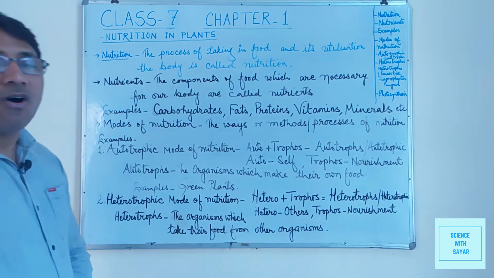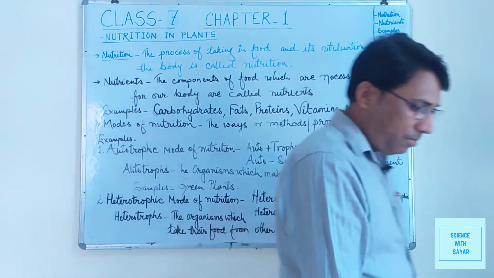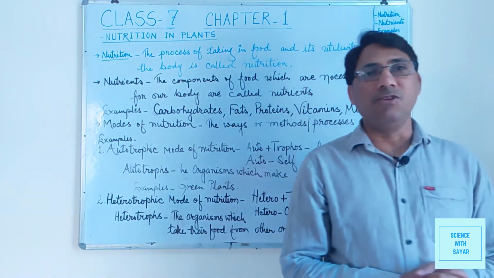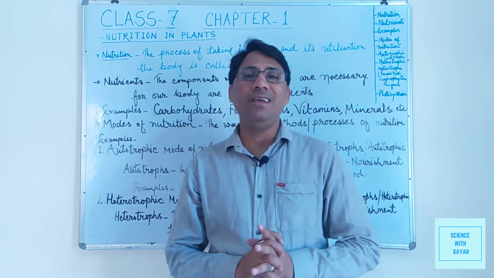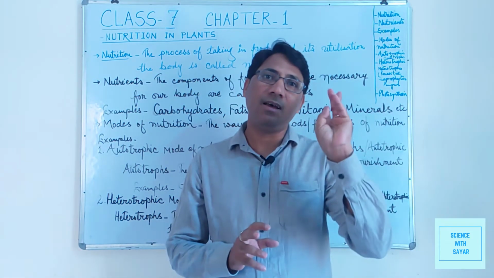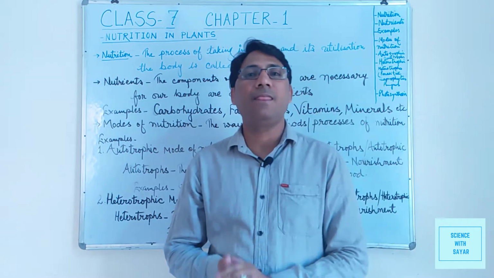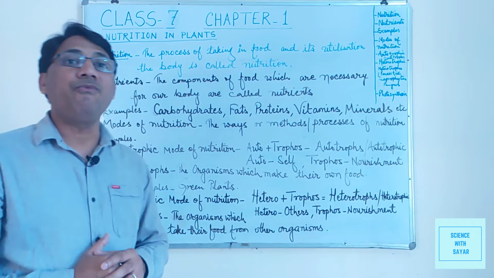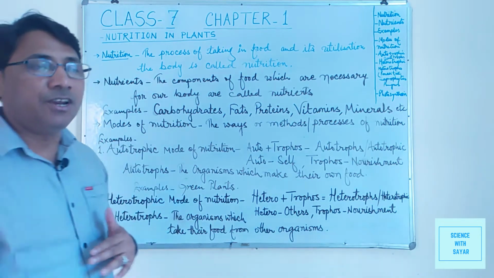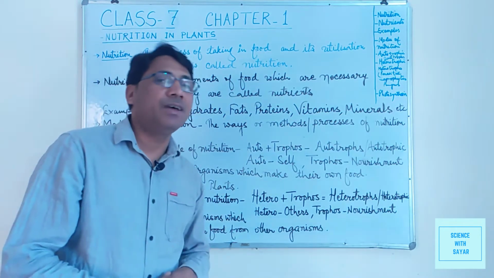After that, various modes of nutrition. The meaning of mode is a process, a method, a way. So there are various methods, processes, or ways of nutrition in different types of animals.